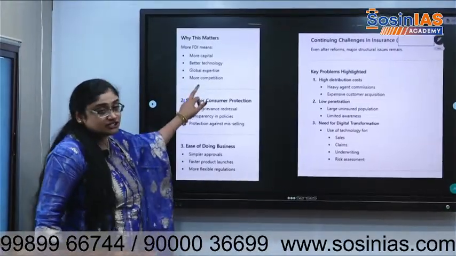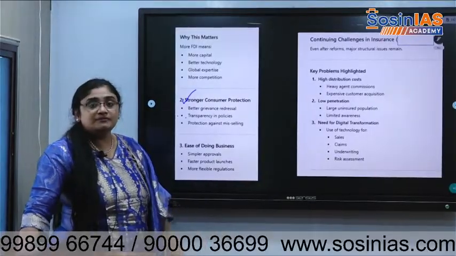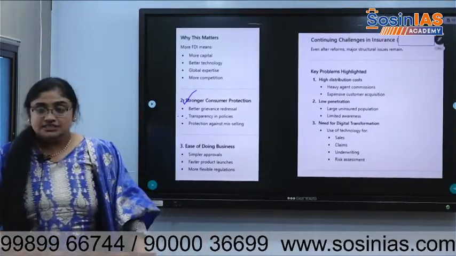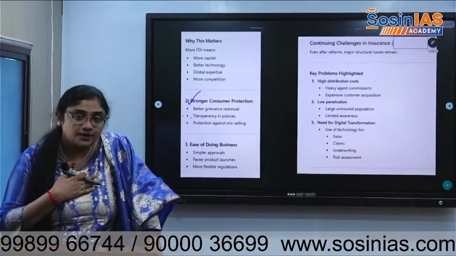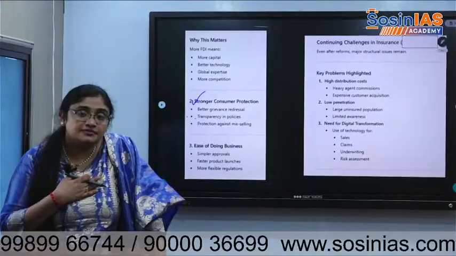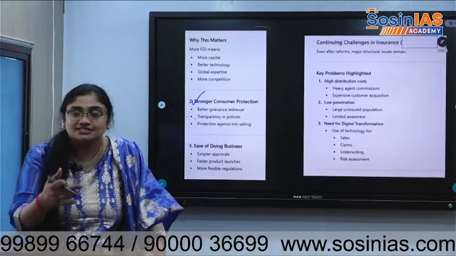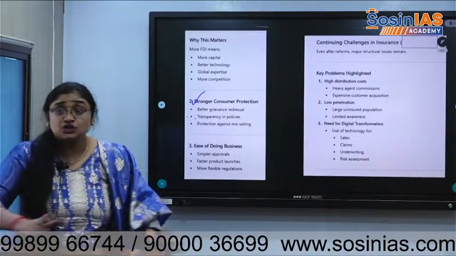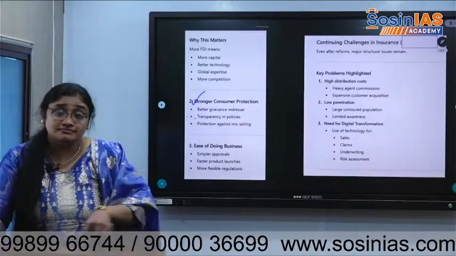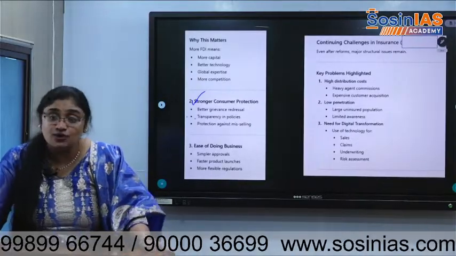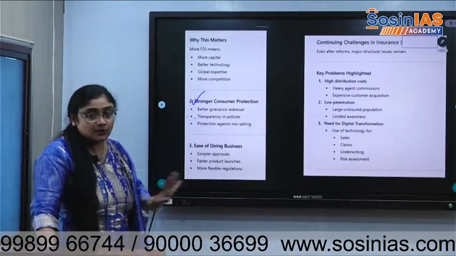Stronger consumer protection will be there. If people at large go digital, people will try to frame laws. Digitally, we have adopted now. If digital transactions were not adopted, the Indian government would not come up with how to tax our UPI transactions. Till now, UPI transactions are not taxed, but we are doing them at a huge scale every day. Even small consumers are doing it. The minister is telling, I'll tax you on UPI transactions also. Okay, so the idea behind that, I hope you understood.